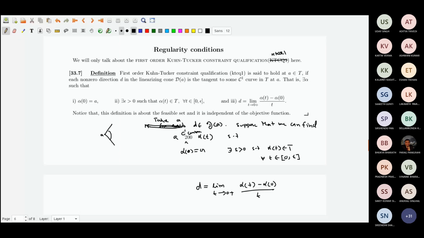Suppose you can find some curve. If you have selected D this way, maybe there is a curve inside T that goes to A like this, where the final tangent is D. And a little part of that curve is inside T. Then you say KTCQ1 holds.